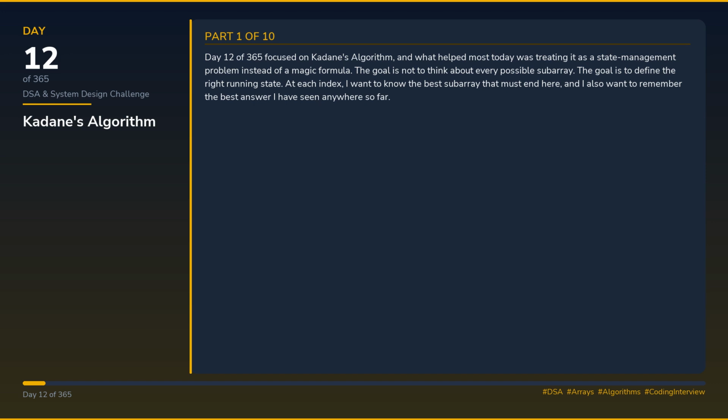Day 12 of 365 focused on Kadane's algorithm, and what helped most today was treating it as a state management problem instead of a magic formula. The goal is not to think about every possible subarray. The goal is to define the right running state. At each index, I want to know the best subarray that must end here, and I also want to remember the best answer I have seen anywhere so far.